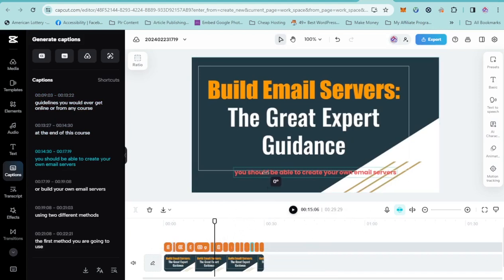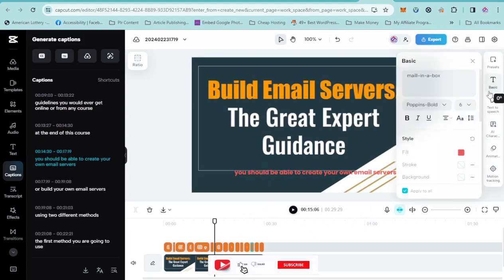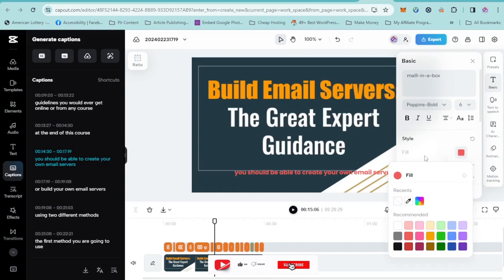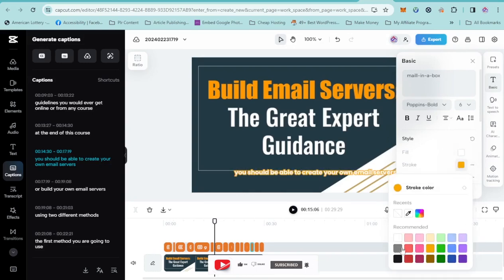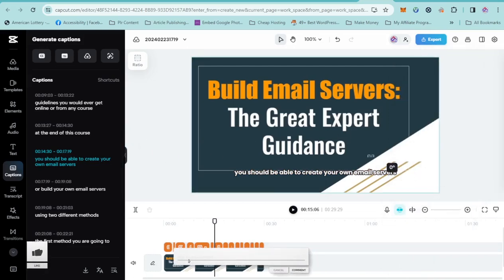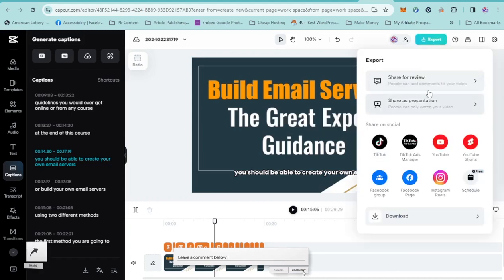So I would love to change this once again. So I'm going to change the color again. I'm going to change it to white, then change this to black. That's cool. All right, so that is it. So now, since we are done, we need to just click on the export over here, and that is it.